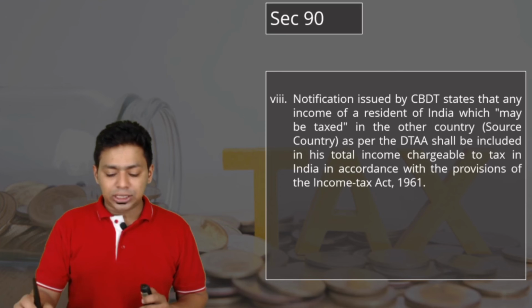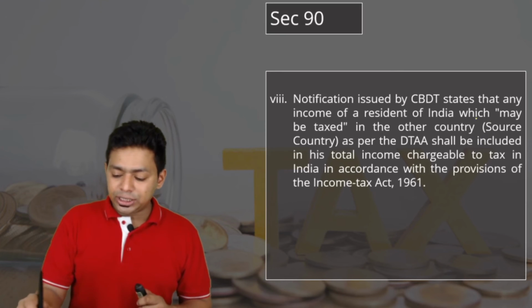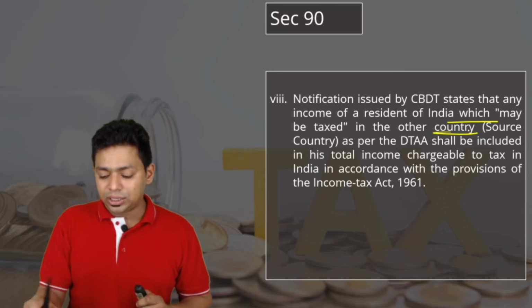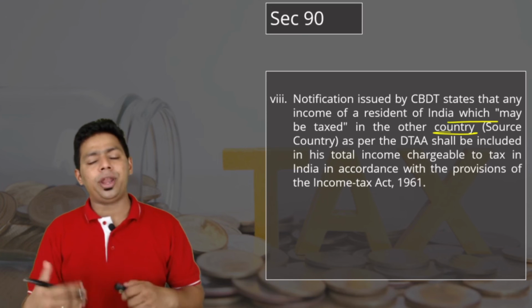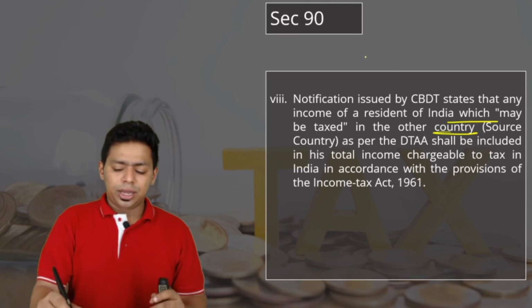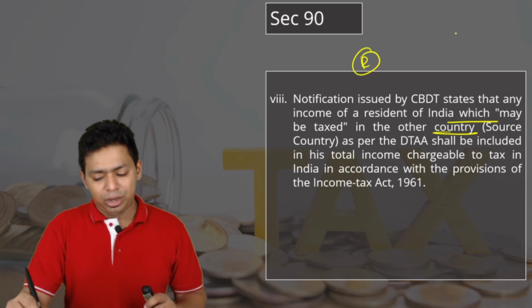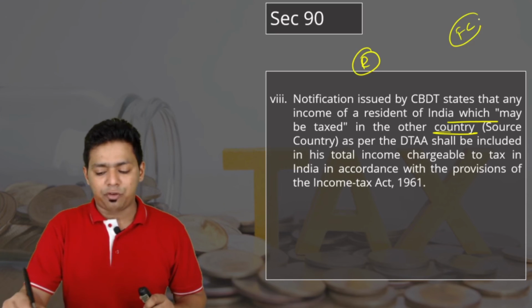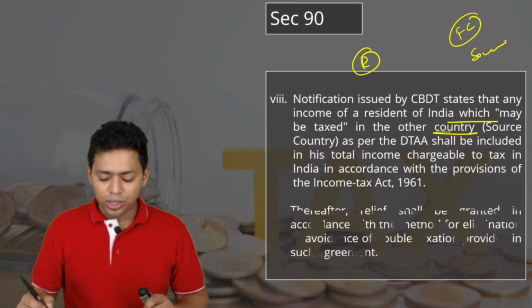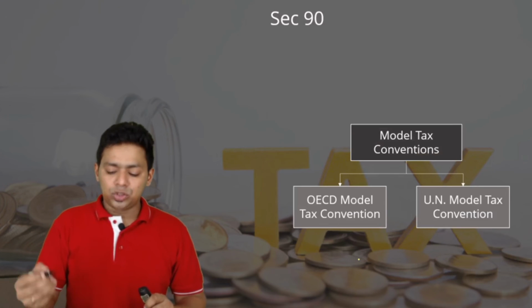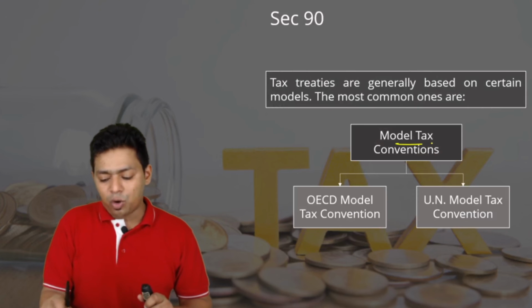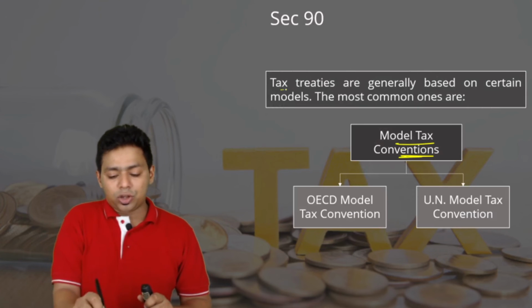Notification issued by CBDT states that income of a resident of India may be taxed in another country. So again, they are providing you the same logic that yes, a resident of India will be liable for tax even in a foreign country because of the source rule. So then what is the solution? This will lead to double taxation. What is the solution? The solution was discussed in the Model Tax Convention, and because of that we signed a lot of treaties.